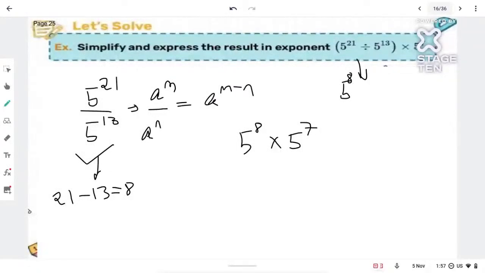The powers get added up. So the right answer will be what? 8 plus 7 is 15. So the answer will be 5 raised to 15. Okay. So yes, who gave the right answer? Yes, Roshan gave the right answer.